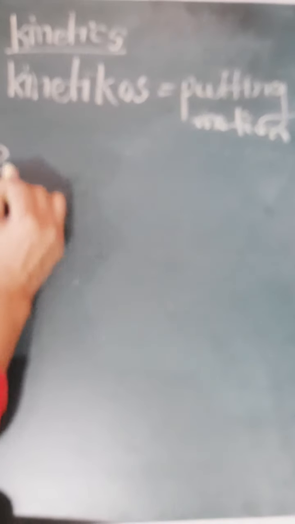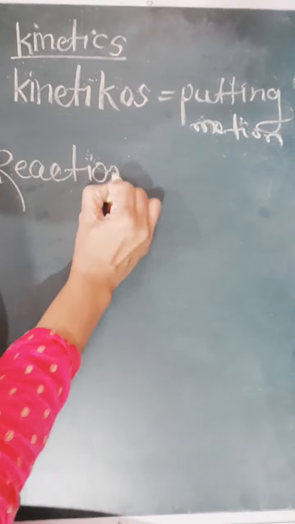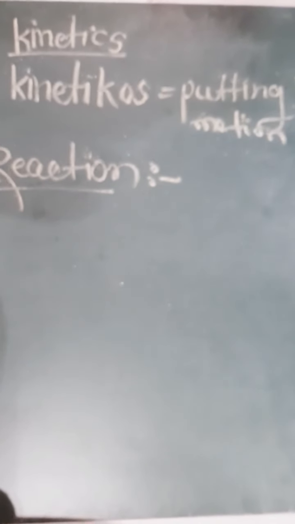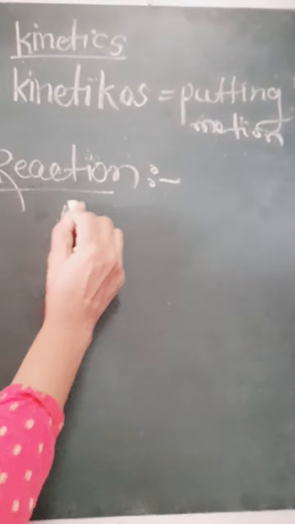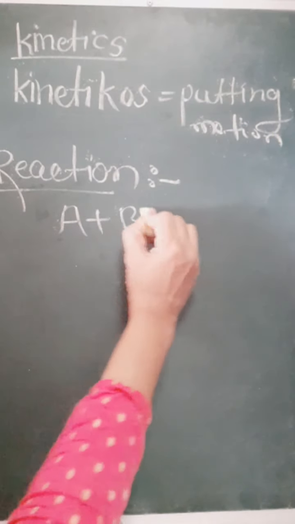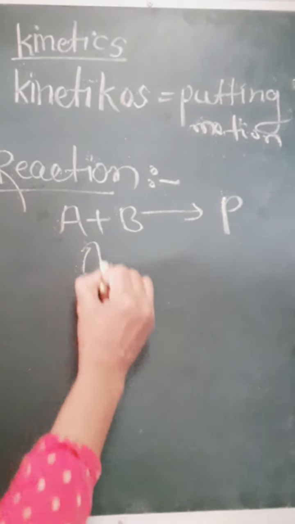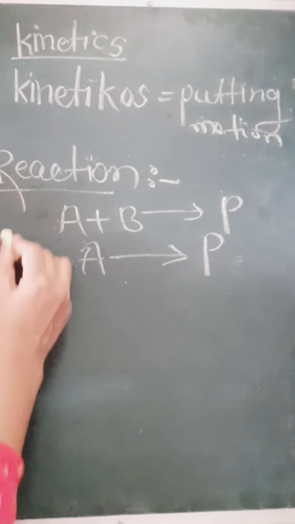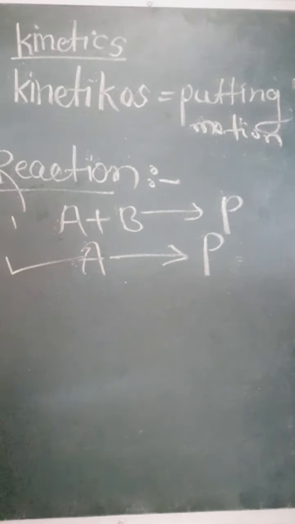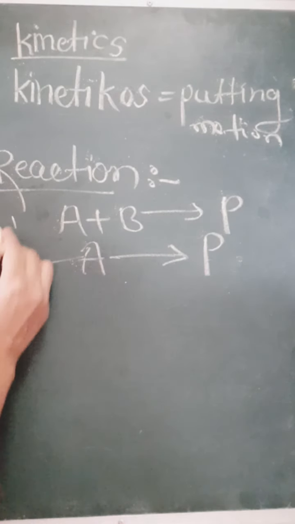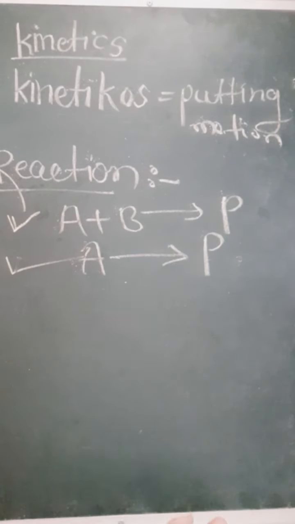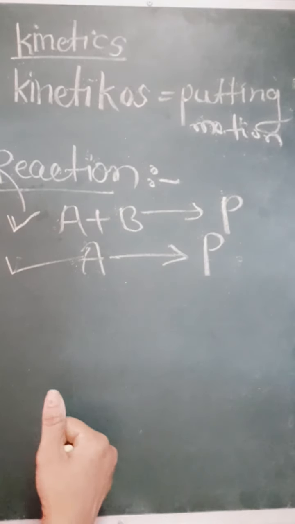Now we proceed to reactions. How do we study a reaction? A reaction proceeds when reactant A reacts with B to give the product. When reactant A converts into product B, there are a number of possibilities. A single reactant can also convert into product, or one reactant and another reactant can react with each other to form the product.